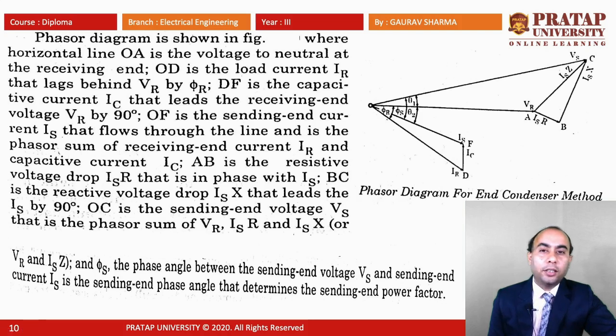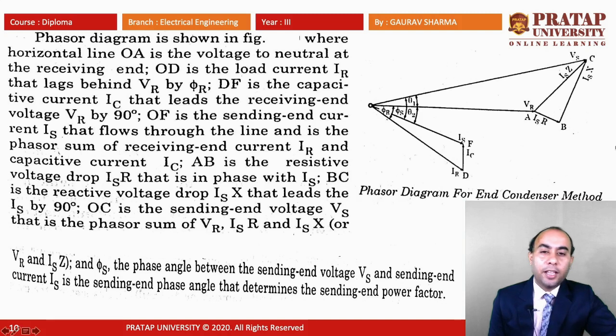OD is the load current IR that lags behind VR by the angle phi r, and DF is the capacitive current IC that leads the receiving end voltage VR by 90 degrees. OF is the sending end current IS that flows through the line and is the phasor sum of receiving end current IR and capacitive current IC.